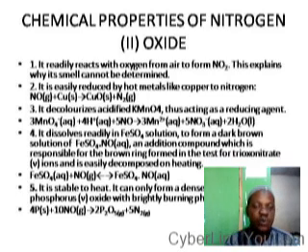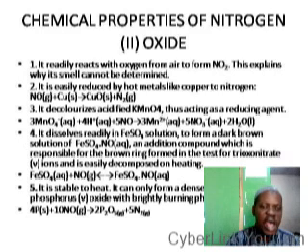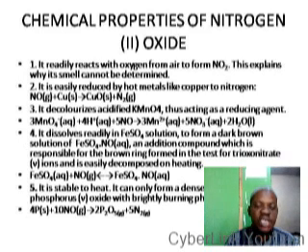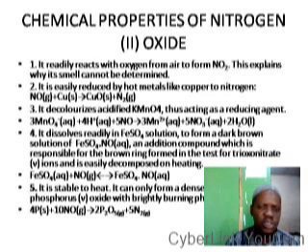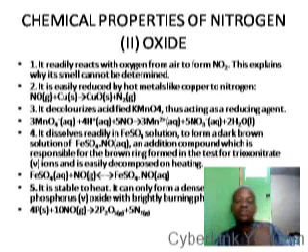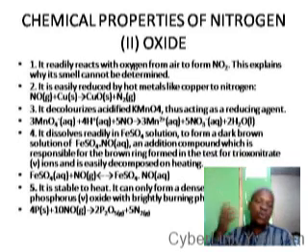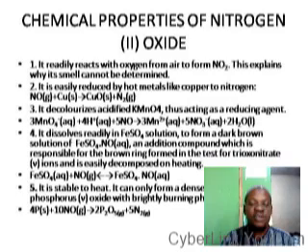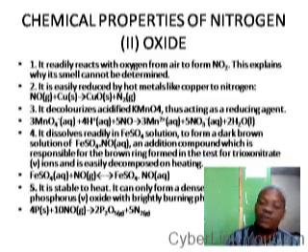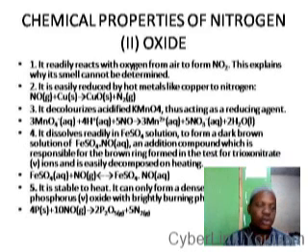So when nitrogen(II) oxide is exposed to the atmosphere, it combines with oxygen to form nitrogen(IV) oxide. This explains why the smell of nitrogen(II) oxide cannot be determined, because whenever you try to perceive the odor, as soon as you open it, it combines with air to form nitrogen(IV) oxide. So instead of perceiving the odor of nitrogen(II) oxide, you will be perceiving the odor of nitrogen(IV) oxide.